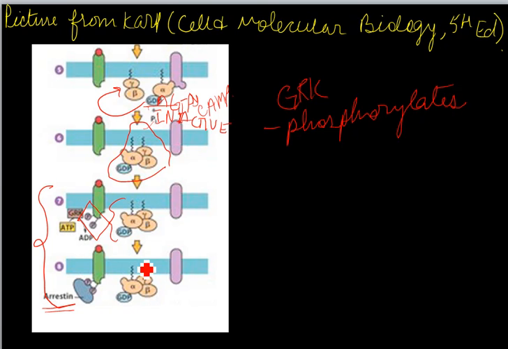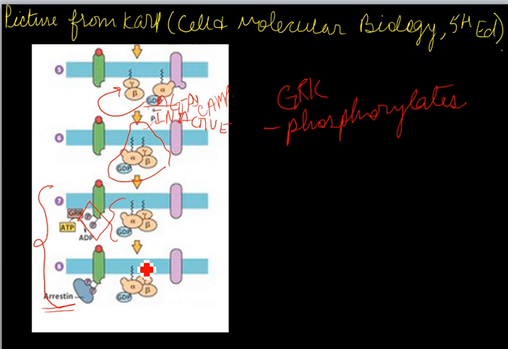Okay? So this process is referred to as desensitization, and let me just read this off. The cytoplasmic domain of the activated receptor GPCR is phosphorylated by a specific type of kinase called the G protein coupled receptor kinase. So that is what the GRK stands for. The conformational changes that make it possible for GPCRs to activate G proteins also make them good GRK substrates. Thus, after ligand binding, GPCRs become sensitive to GRK phosphorylation.